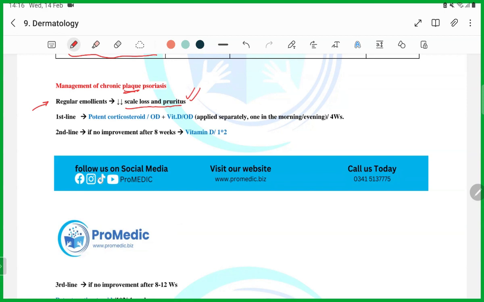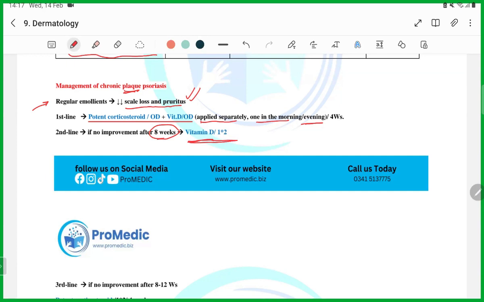Then the first line of medication you will give to the patient is potent steroids plus vitamin D. And remember, you have to apply them separately, guys. One will be in the morning, the other in the evening. Remember it. Okay. Then, if the patient is not getting better with this after 8 weeks, what you have to do is apply vitamin D 2 times.